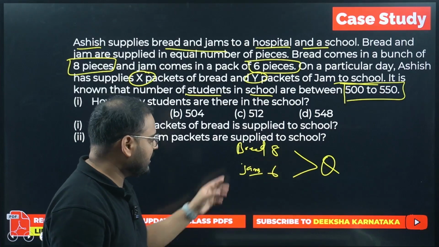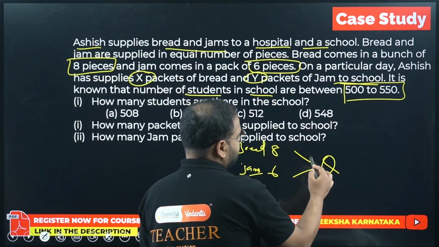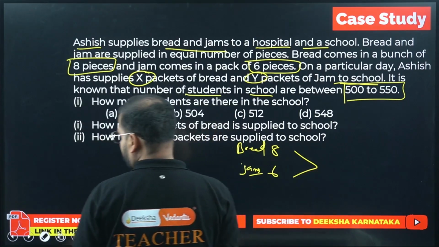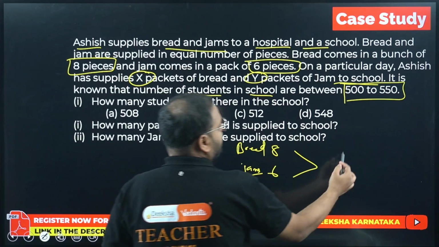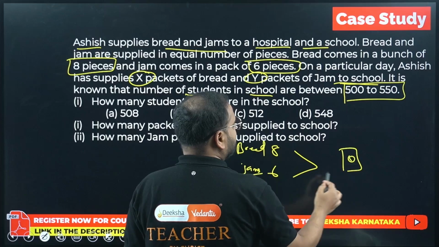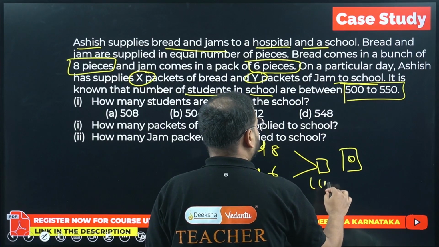Okay. Now one more thing, I'm giving you the way to reach there. Whatever number divides, it should always be the LCM. To reach the school, it will be a number which has both numbers as its LCM. So if this is my total number of students, I'll get a variable over here. So what is this number? This is my LCM.